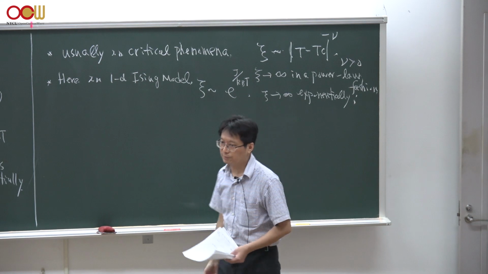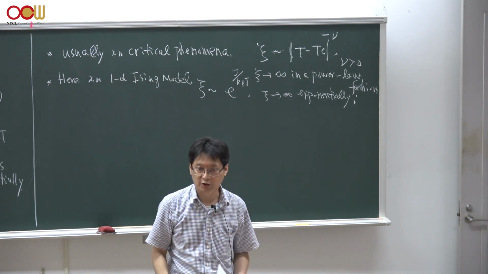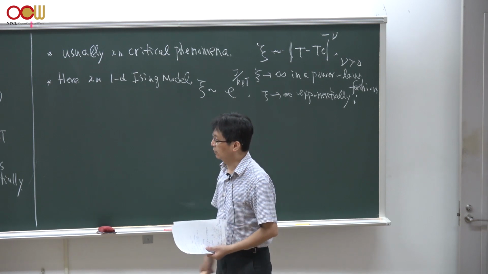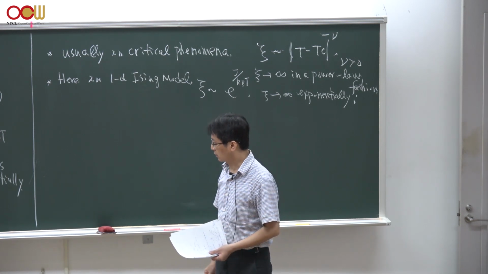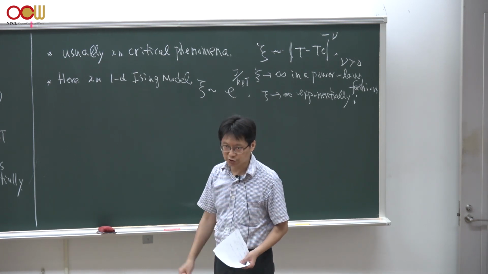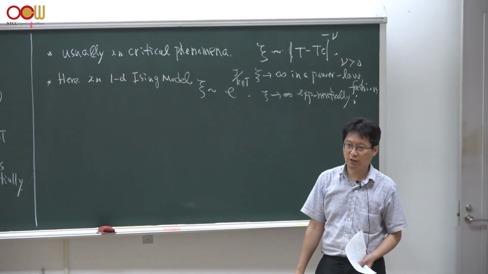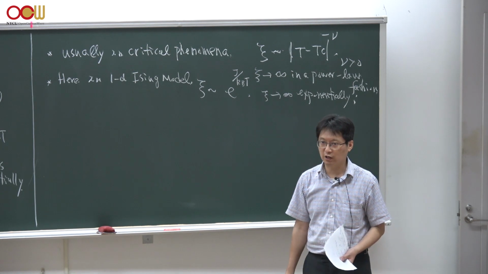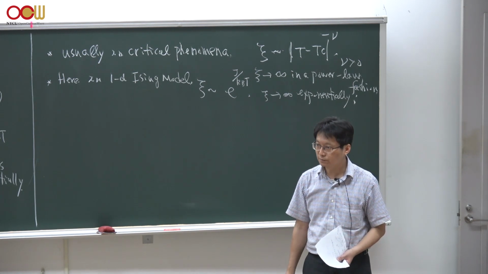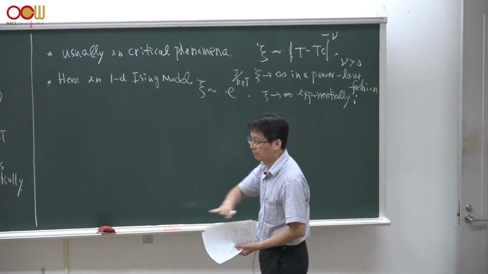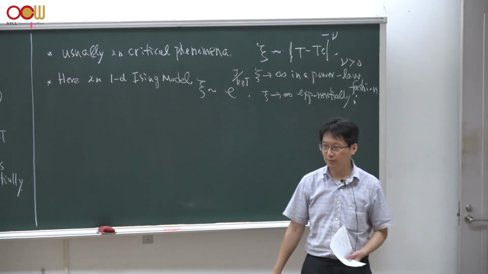So this is a very special case of a phase transition. And in some cases, we have such a very rare situation where correlation length diverges exponentially. At the end of the semester, we may have some time to discuss the Kosterlitz-Thouless phase transition, or the KT phase transition, that occurs in two-dimensional superconductors at finite temperatures.